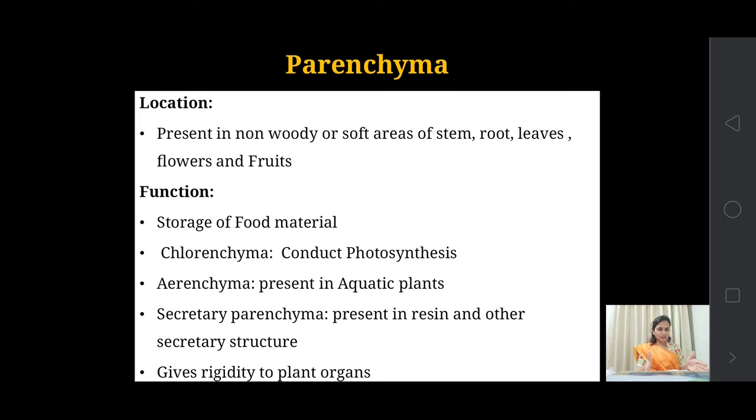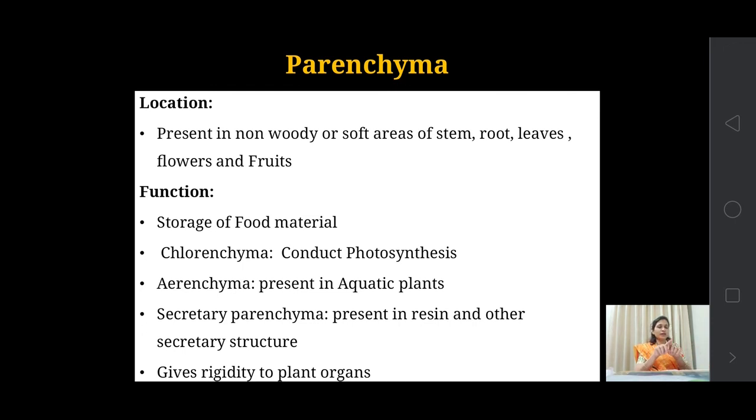Meristematic tissues do not have a specific shape, structure and function, but permanent tissues have their specific structure. Meristematic tissues are immature tissues, while permanent tissues are mature tissues.